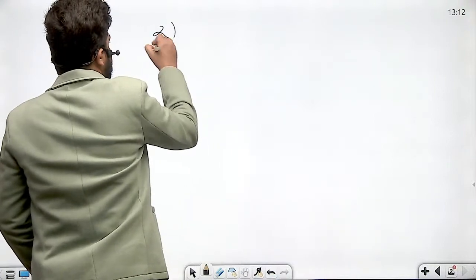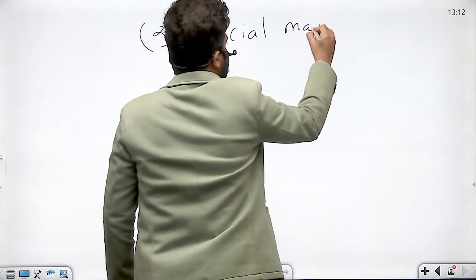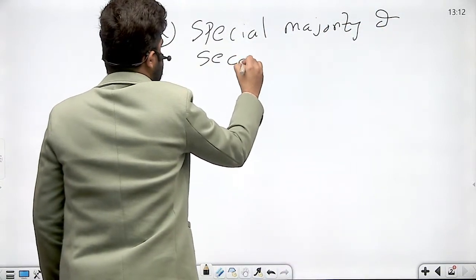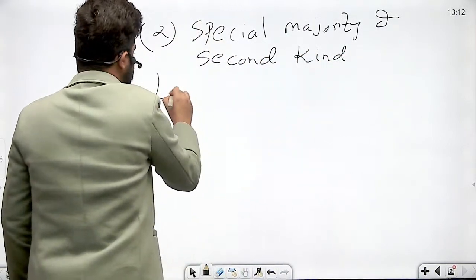Then second is special majority of second kind. What is it?